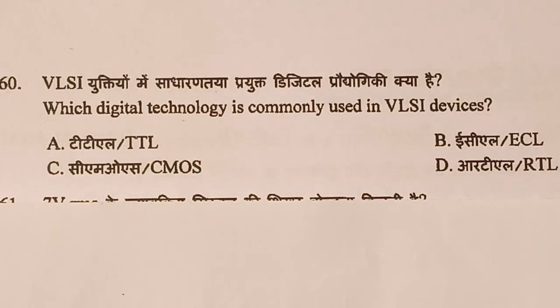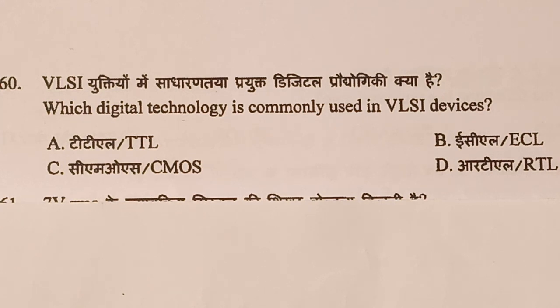Welcome to Curie Projects. This is the third part of the VSSC 2019 Electronics Mechanics question paper. We have solved the first 59 questions. Today we are going to solve questions 60 to 80. So let's start.